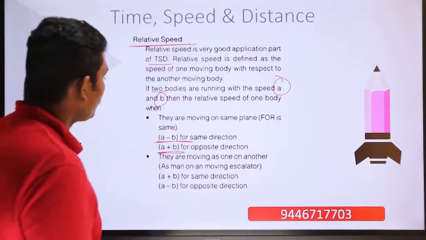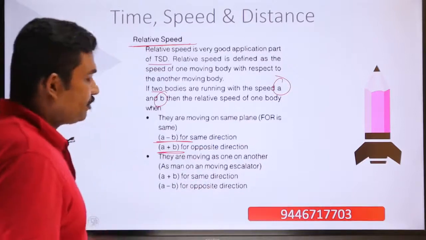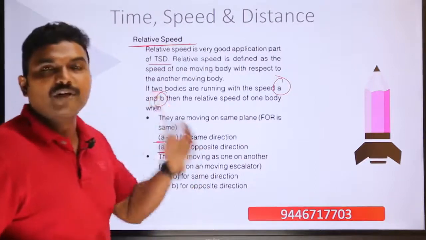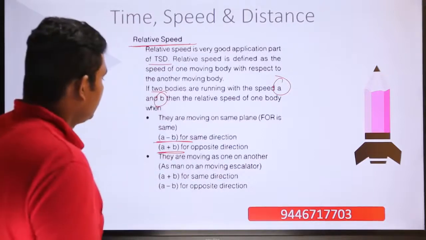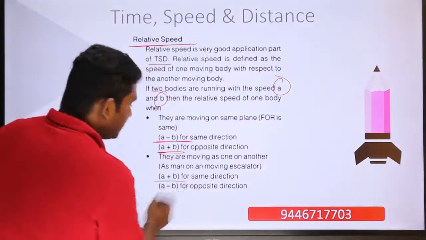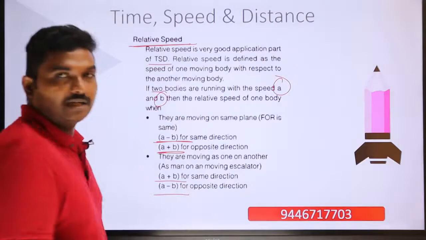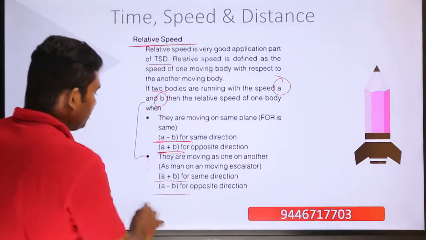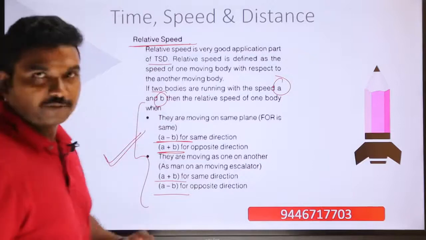Okay. If one is moving on another, for example, a man moving on an escalator, then if it is in the same direction, the relative speed is equal to A plus B, and if it is in the opposite direction, then the relative speed is equal to A minus B. Very important. Very important expression.